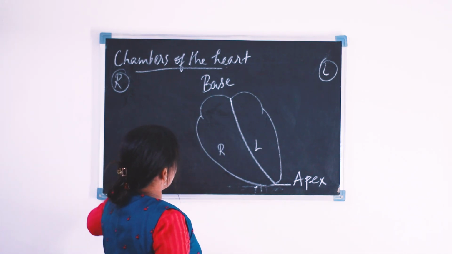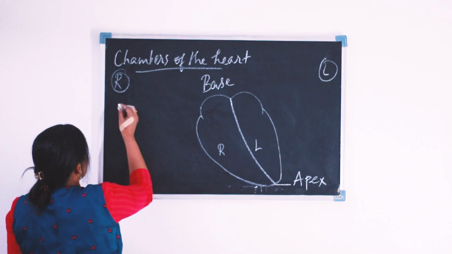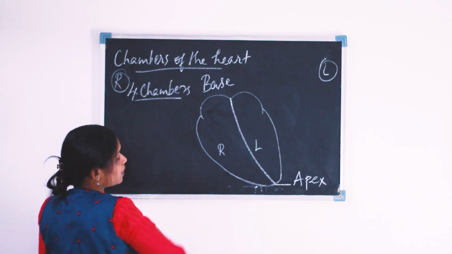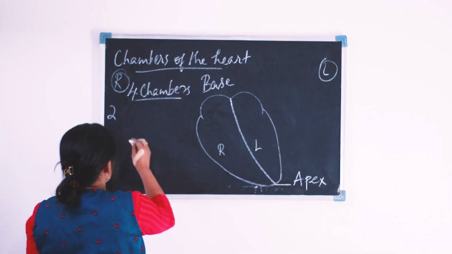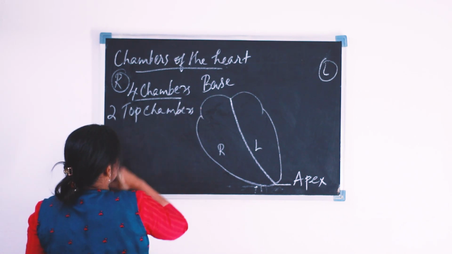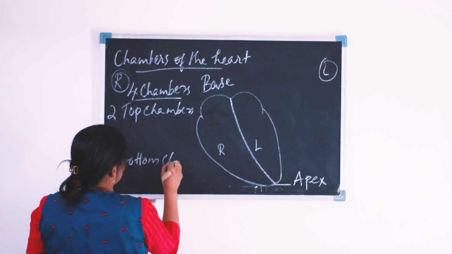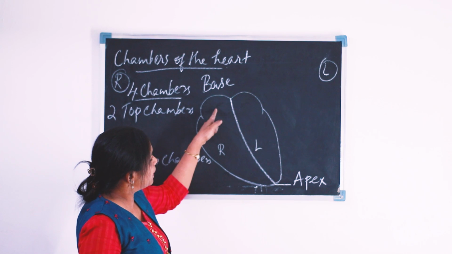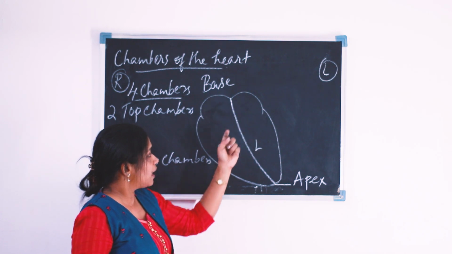Now we can move on to the chambers of the heart. There are 4 chambers. We can see 4 chambers in our heart: 2 upper chambers, or top chambers, and 2 bottom chambers.